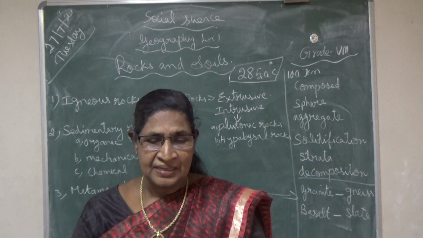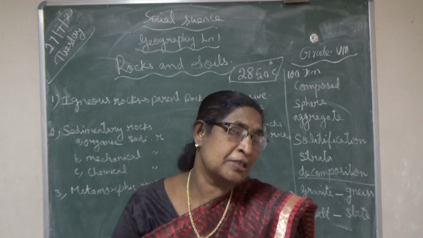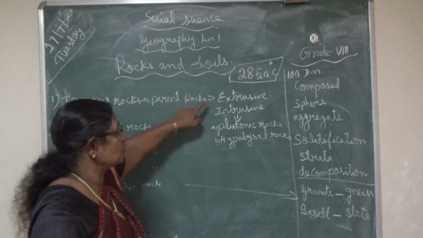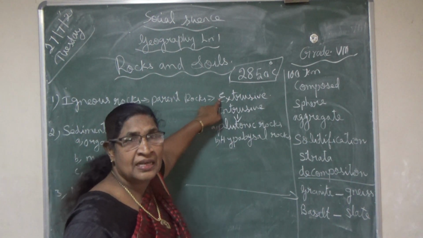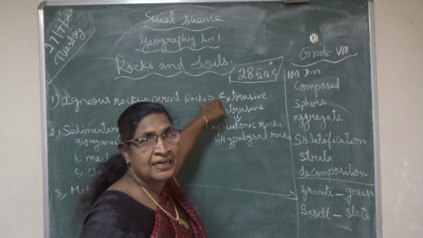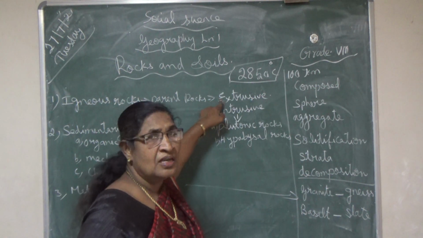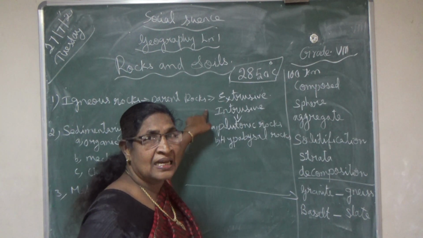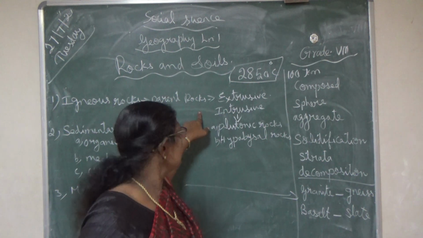So intrusive igneous rocks are again of two types. Already I told you that igneous rocks are of two types, extrusive and intrusive. Extrusive means when the magma comes outside and becomes solid. Sometimes the magma cools down and becomes solid deep inside the interior part of the earth.